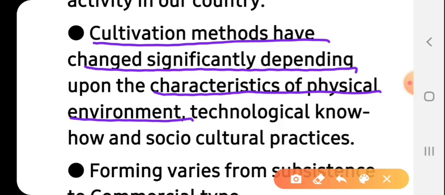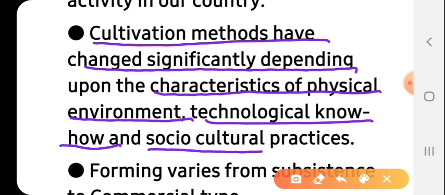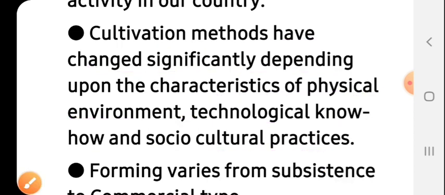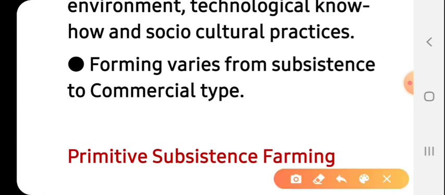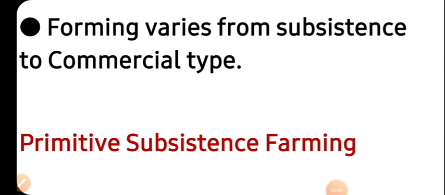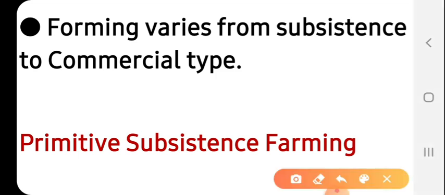For agriculture, we need physical environment, plains, hills, river basins, technological know-how. Technological know-how means new technologies and their uses, and socio-cultural practices. All these things have changed the cultivation methods. Farming varies from subsistence to commercial type. Now the question is, what is this subsistence farming?